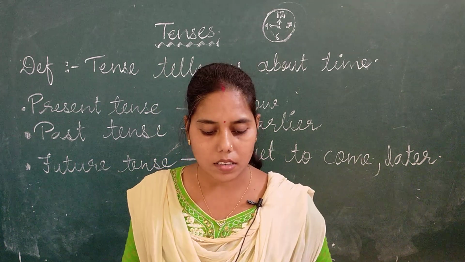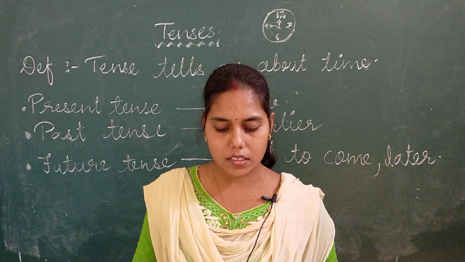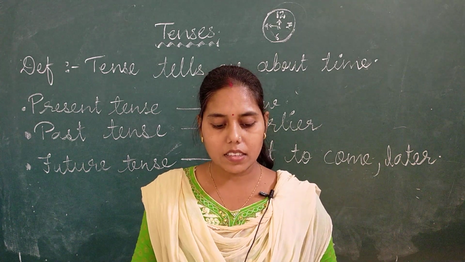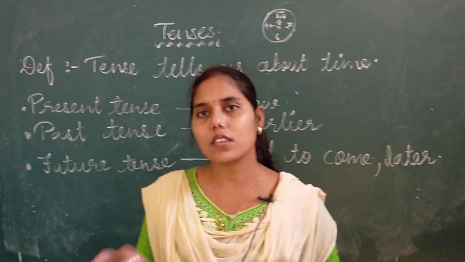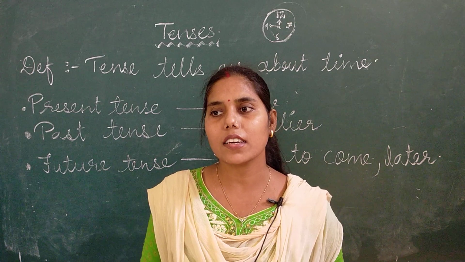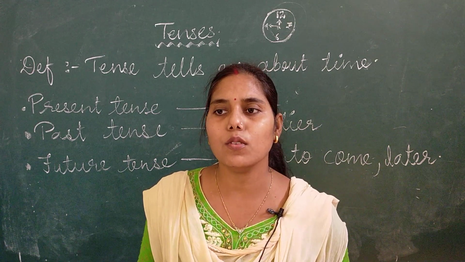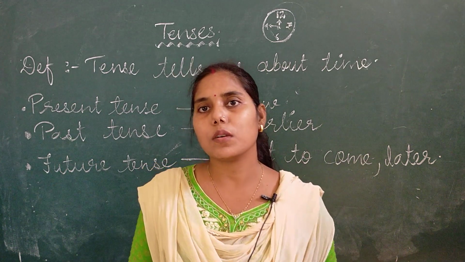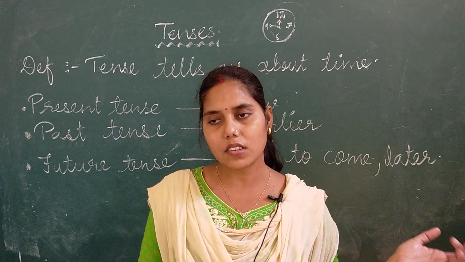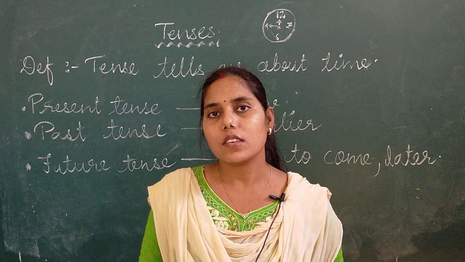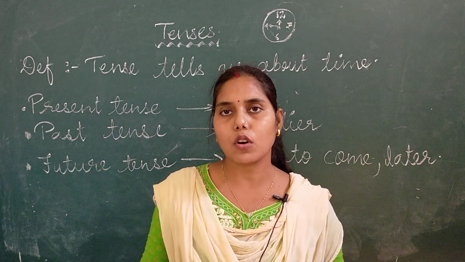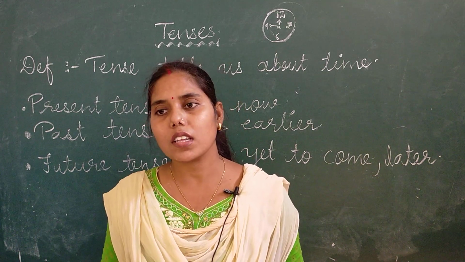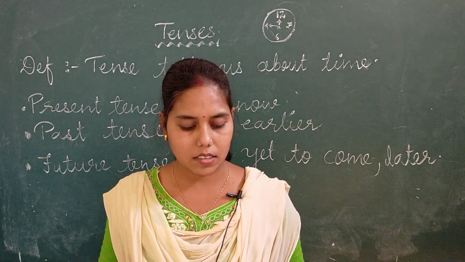Next, past tense. A verb in the past tense tells about an action in the past time. That is earlier. Means जो action पहले हो चुका है. Like yesterday I taught you verbs. Here that action has been over. So by seeing the verb taught, we come to know that it is in past tense.